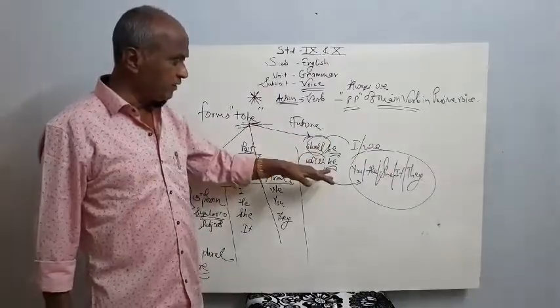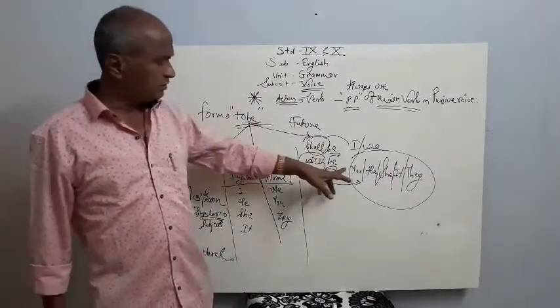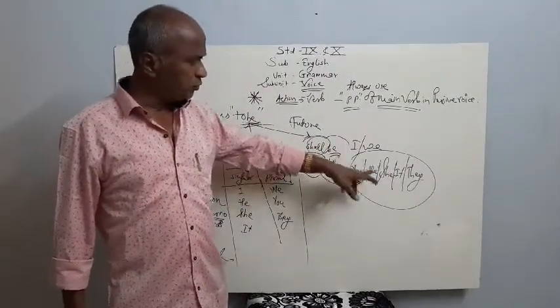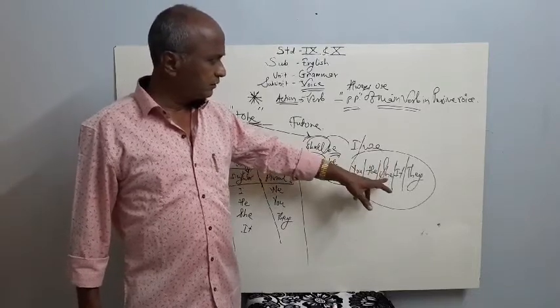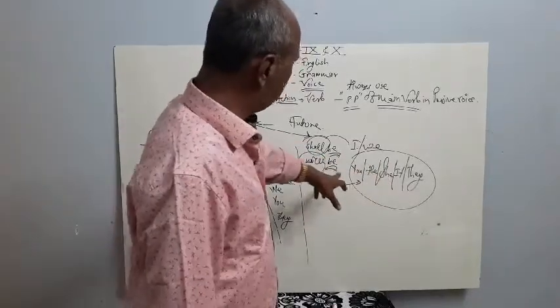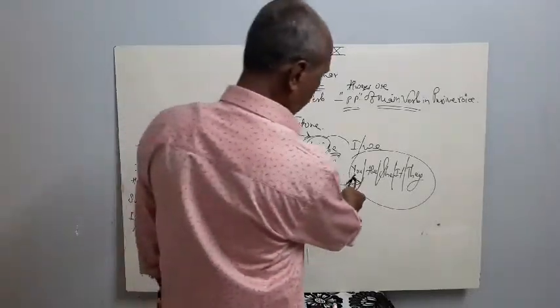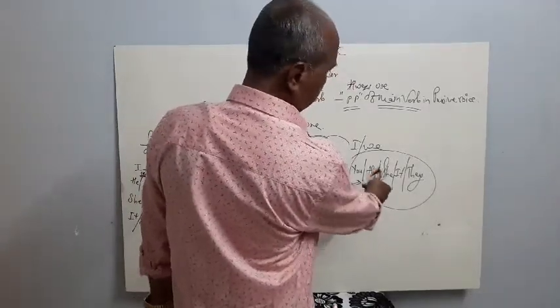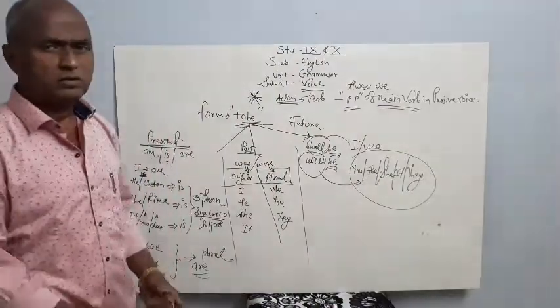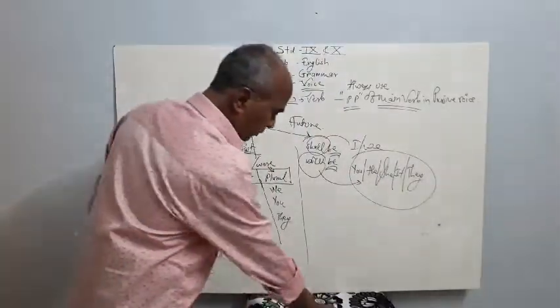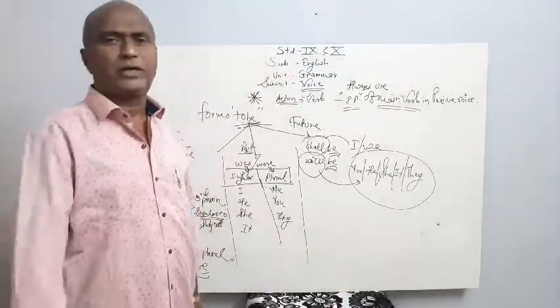So will be is the form of to be for you, they, she, he, and it. So this is very important information we must have in our mind.